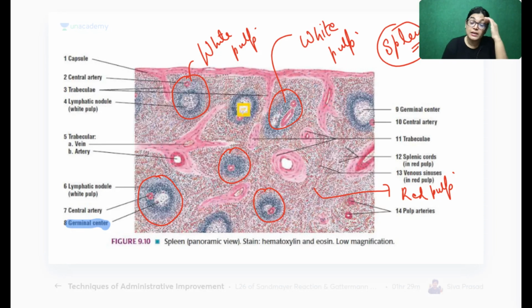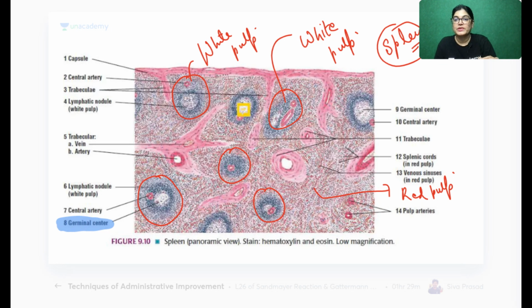The whole white pulp has lymphocytes, and in it the center is lighter in stain because it is called the germinal center. Yes, Sivank, absolutely right, because it contains immature lymphocytes.